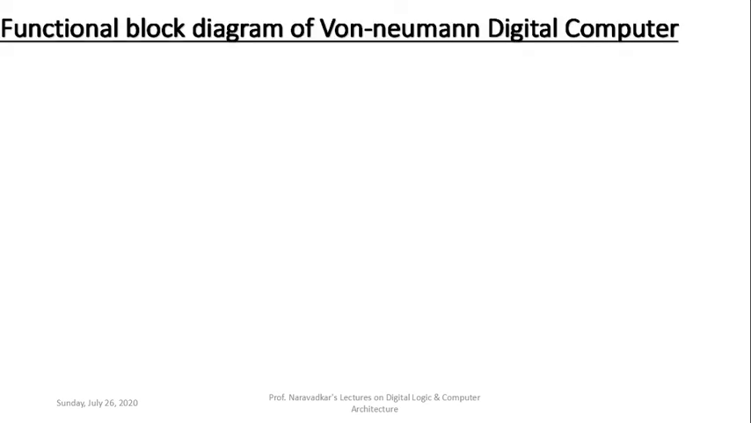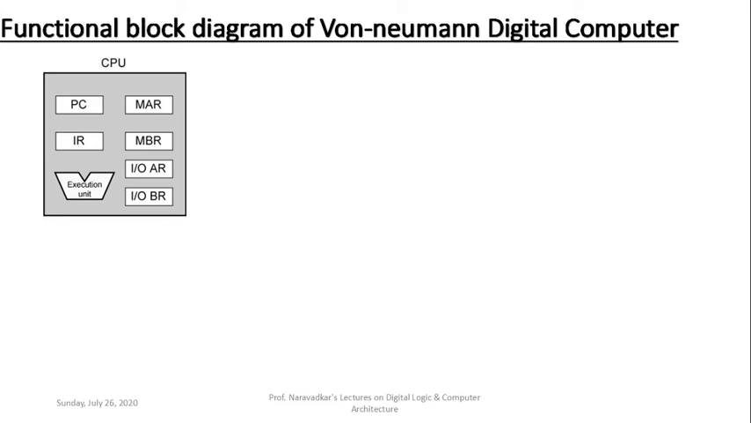Now some more details. That is the functional block diagram of the von Neumann digital computer system. Here, some more details inside that CPU which otherwise was not shown in the basic von Neumann machine. Inside that CPU you will find there are various registers and an execution unit which is shown at the bottom. The registers are PC, program counter, IR, instruction register.